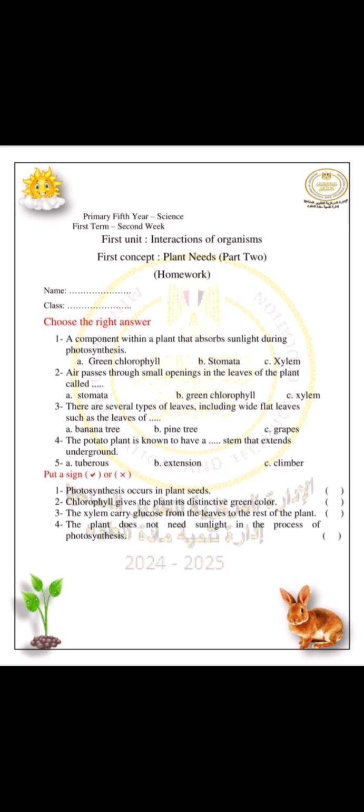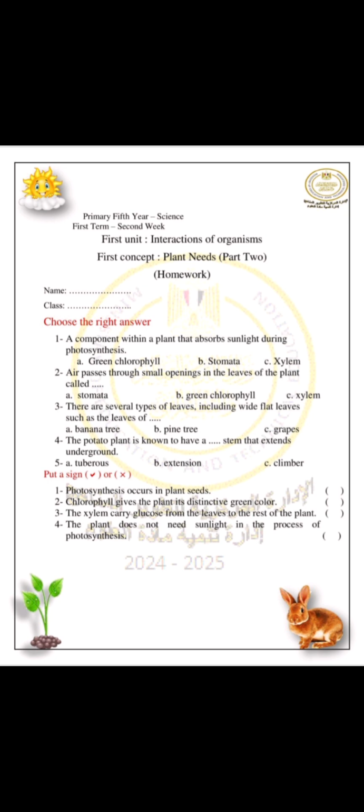There are several types of leaves including wide flat leaves, and the example is banana tree. The potato plant is known to have a space stem that extend underground. The type of stem of the potato plant is called tuberous.